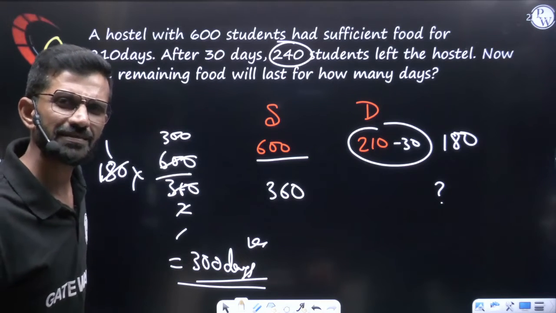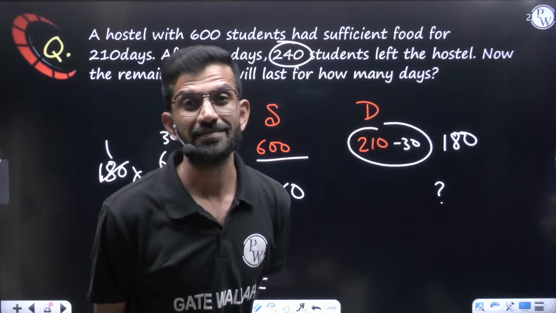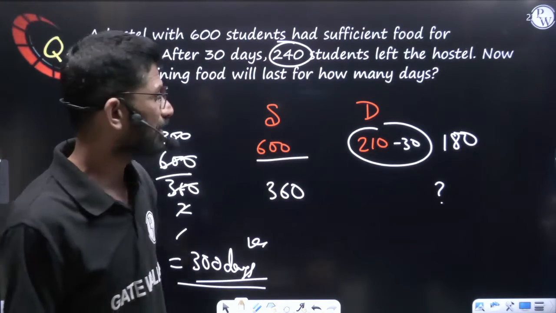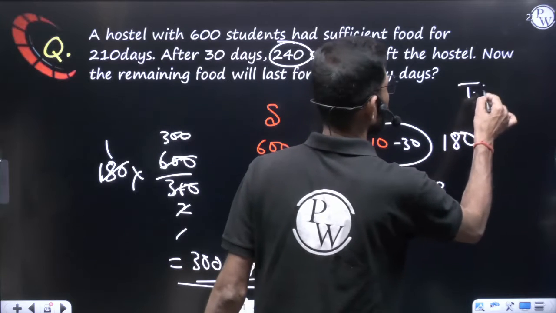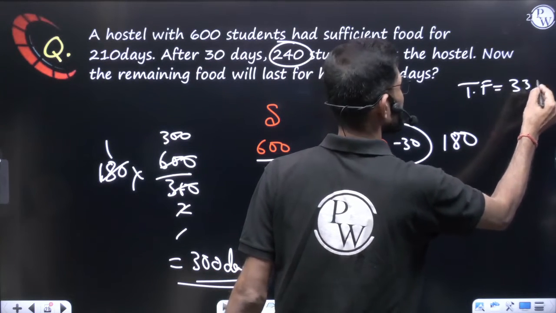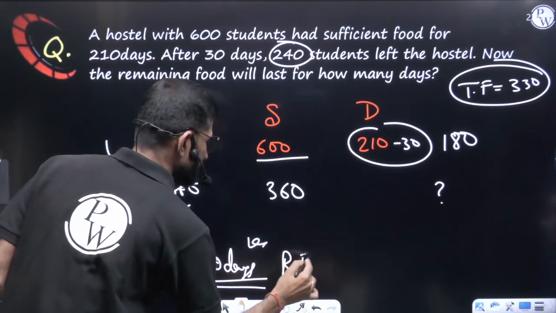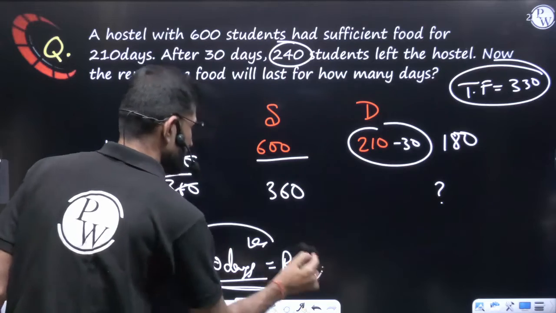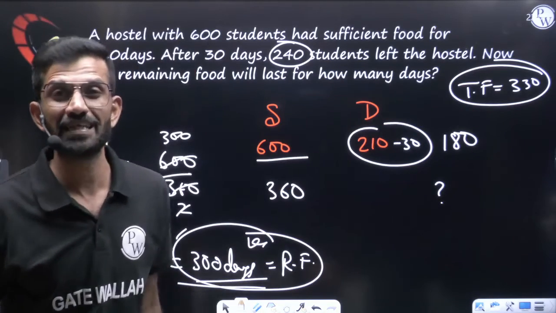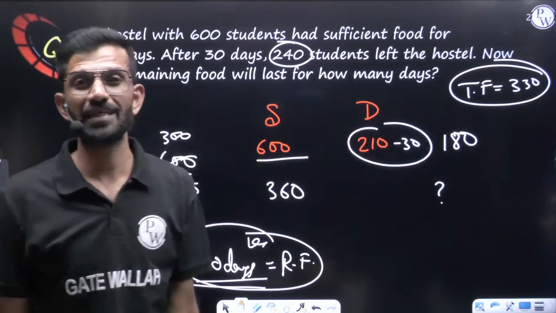But consider in the same data, if they ask you total food ran for how many days? Total food means the last 30 days will also be included. 330 days will be the answer. Remaining food will run for how many days? That is 300 days. So read the question carefully. If they ask you total food, then your answer will become 330 days. Total food ran for 330 days. Remaining food ran for 300 days.